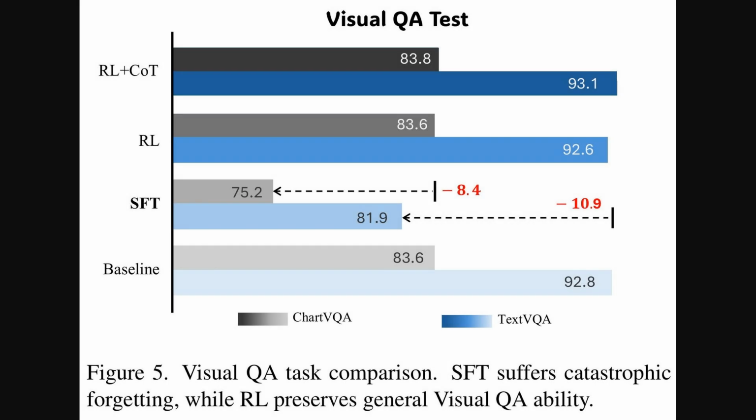Okay, so building on that comparison between reinforcement learning and supervised fine-tuning, Figure 5 really drives home a key point about preserving general abilities. We see here that SFT, while maybe okay for the specific segmentation task, actually hurts the model's performance on general visual question answering tasks like ChartVQA and TextVQA compared to the baseline. It forgets its other skills, but look at the RL methods. They maintain that baseline performance really well, showing that reinforcement learning avoids that catastrophic forgetting problem. Adding the chain of thought seems to help slightly too.